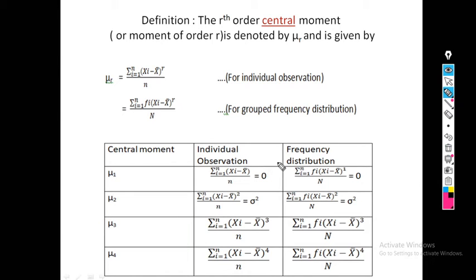Now see what I have written here. For the first central moment mu1, what is the value? 0. Why is it 0? Summation (xi minus x bar) upon small n. If I solve this, I will get the answer 0. Similarly, in case of frequency distribution, this answer is 0. While the second central moment mu2 is always the variance, sigma square. Even in the individual case and in case of frequency distribution, the second central moment is always sigma square.